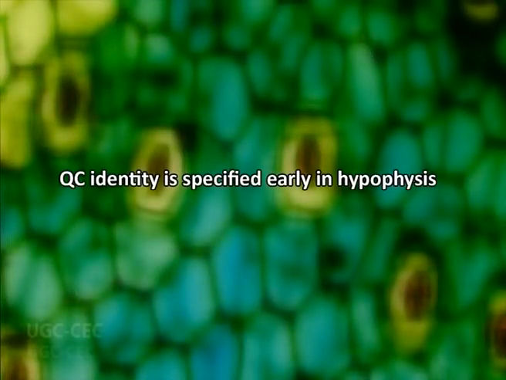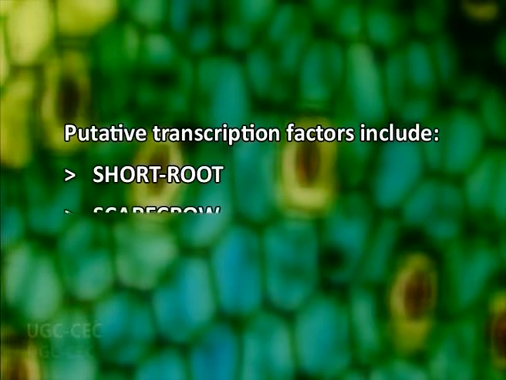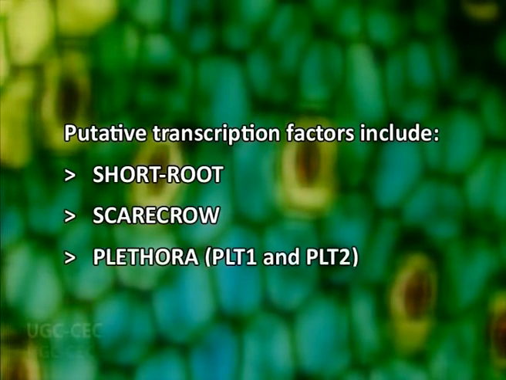Definitive data are now lacking on the timing of formation of the stereotypical function, that is of QC. However, expression of WOX5, encoding a homeodomain transcription factor, in the early globular, that is 16-celled, embryos led Haecker et al. 2004 to conclude that QC identity is specified early in hypophysis formation, as well as other transcription factors including SHORT-ROOT, SCARECROW, and PLETHORA, that is PLT1 and PLT2, appear to be required for QC identity and specification and are expressed early in root development.